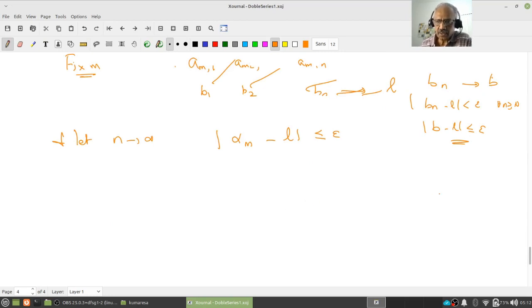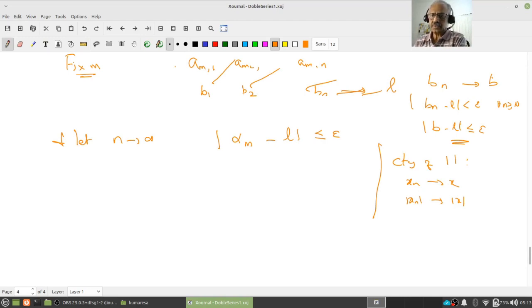This also follows, just an aside, you have to keep thinking, from the continuity of the absolute value function. If x_n converges to x, then |x_n| converges to |x|. Alright, so what do I know?